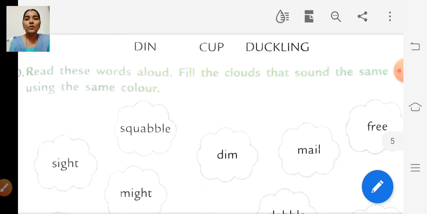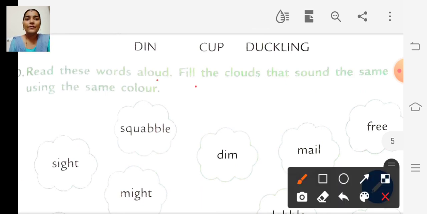So read these words aloud. Fill in the clouds that sound the same using the same color. So first we have to find out the words that sound the same. Okay, and we have to color those clouds the same color. Okay. So first word side. Side. So we have to find out the word that sounds like the word side.